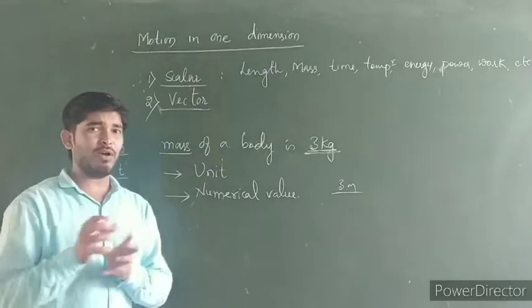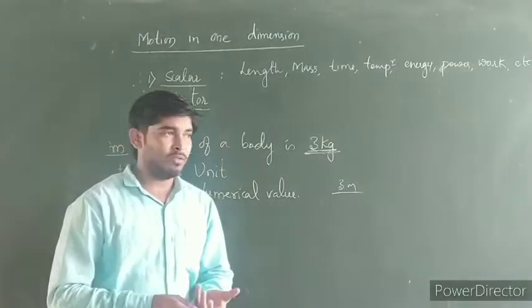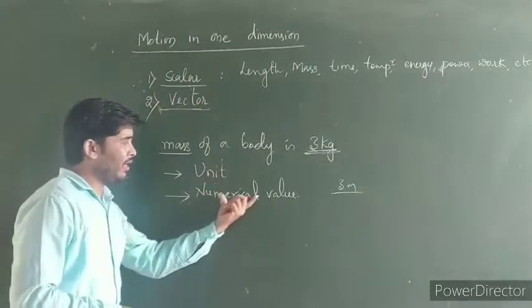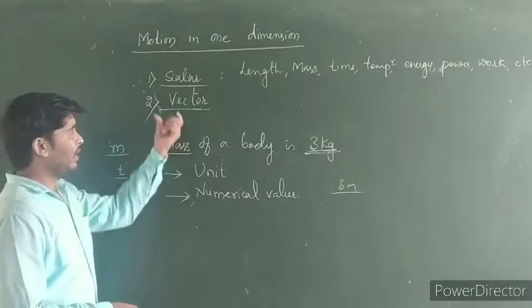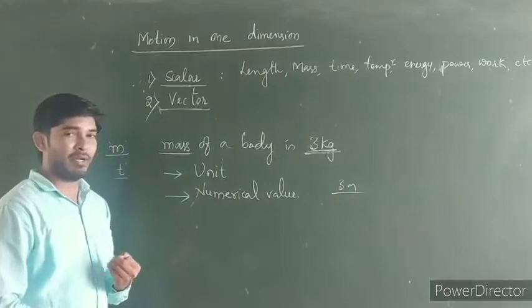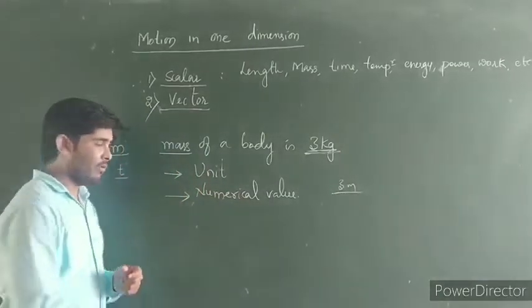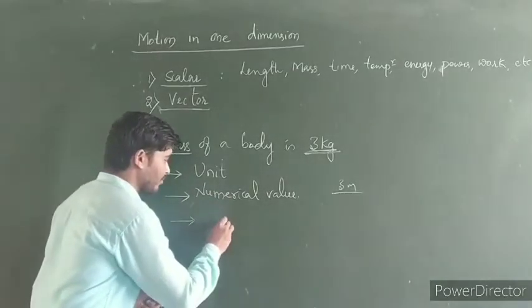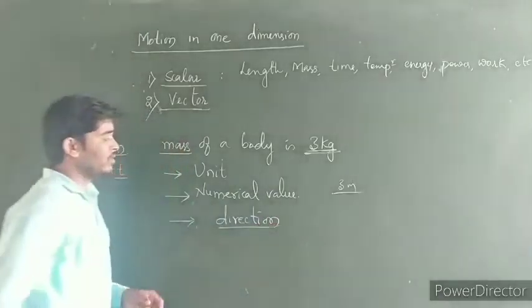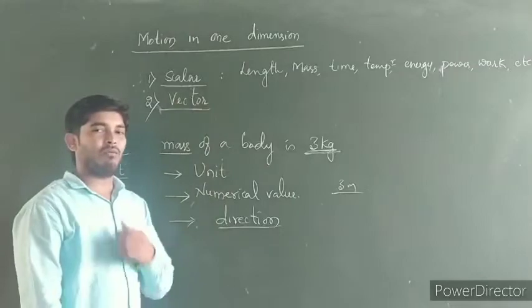So this is how vector quantities are expressed. To express scalar quantities, we need two parameters, unit and numerical value. But to express vector quantities, we need three parameters. The first one is unit, the second one is numerical value, and the third one is direction. These are the three parameters we require to express vector quantities.